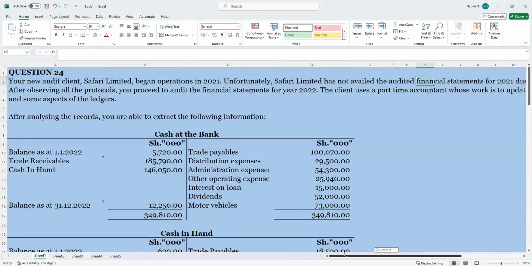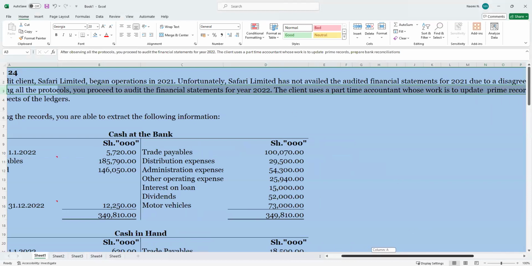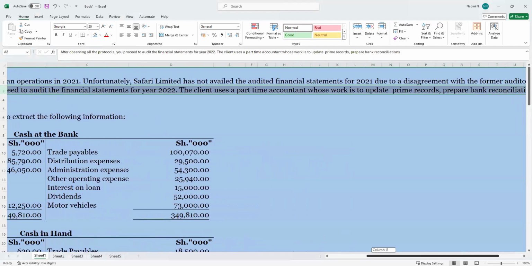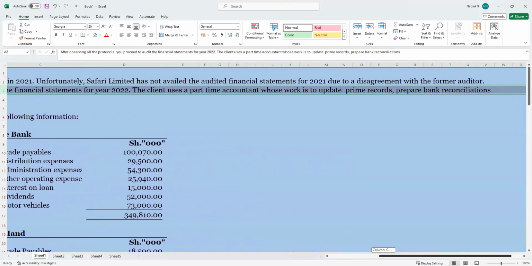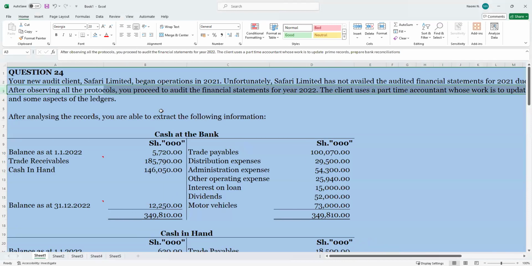After observing all the protocols, you proceed to audit the financial statement for 2022. This is where we are. The client uses a part-time accountant whose time is to update prime records, prepare a bank reconciliation, and some aspect of ledgers. After analyzing the records, you are able to extract the following.